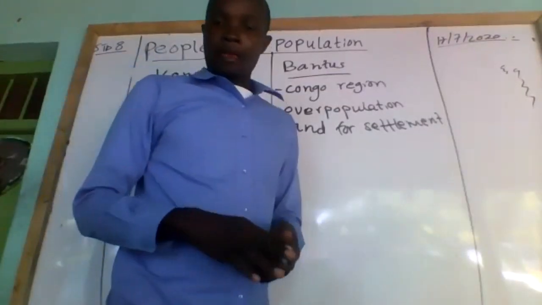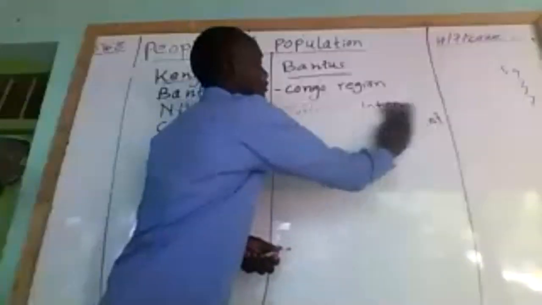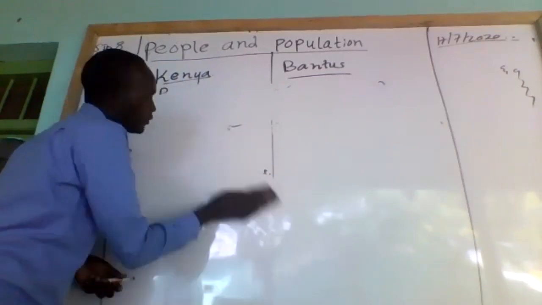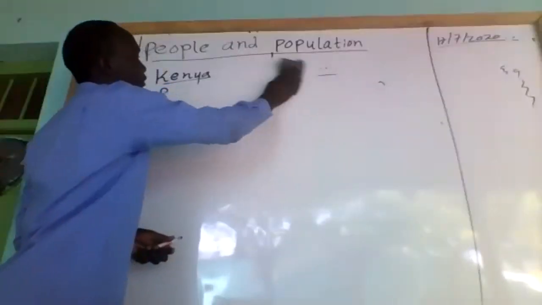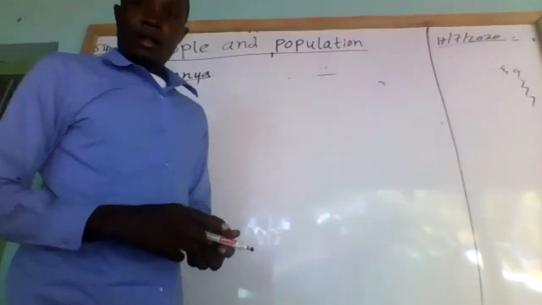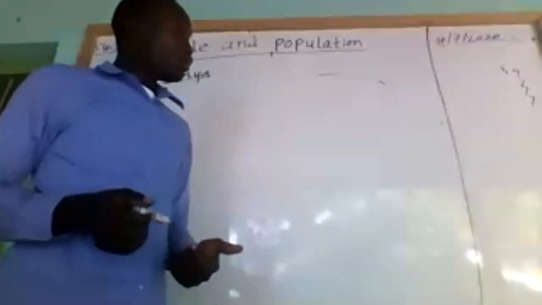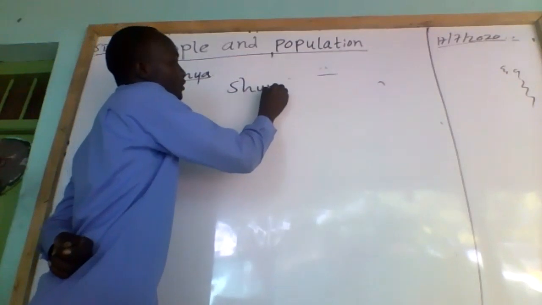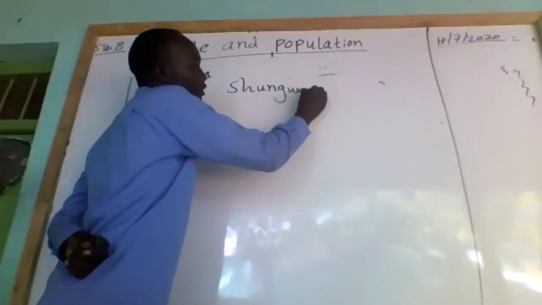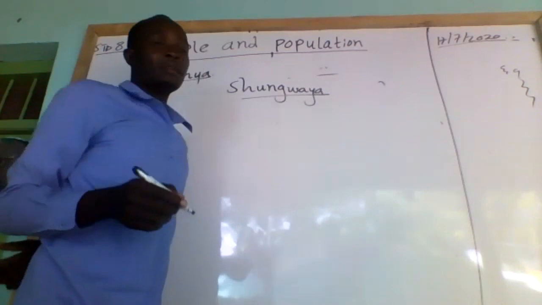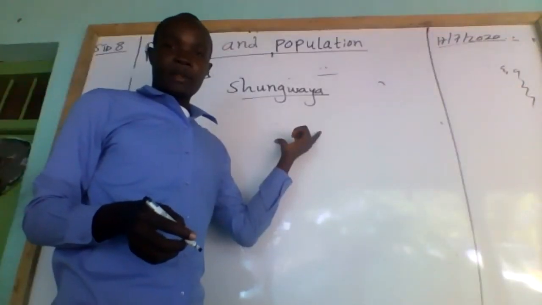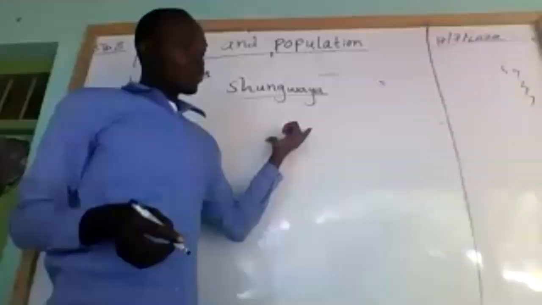Now, after migration, the Bantu came to a place called Shungwaya. Shungwaya is found in Kenya, at the lower part of the country, around Taita Taveta County. So they settled at Shungwaya.